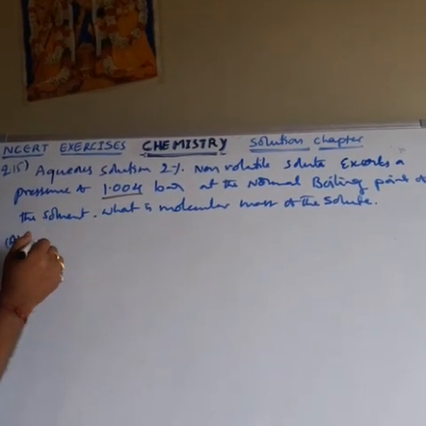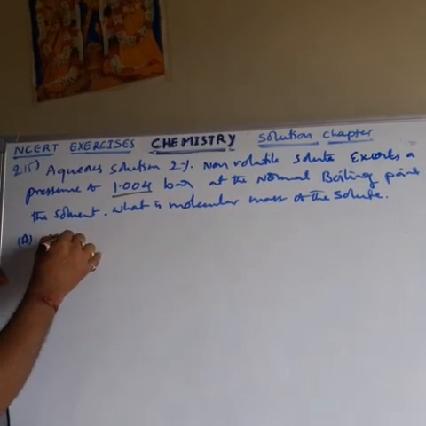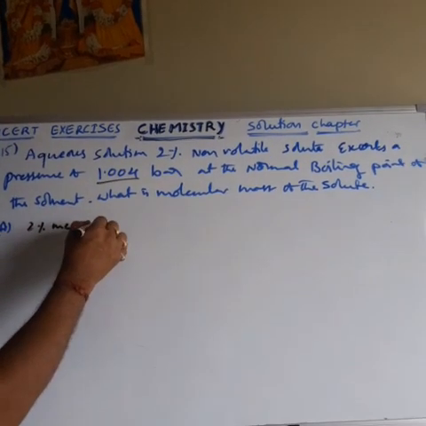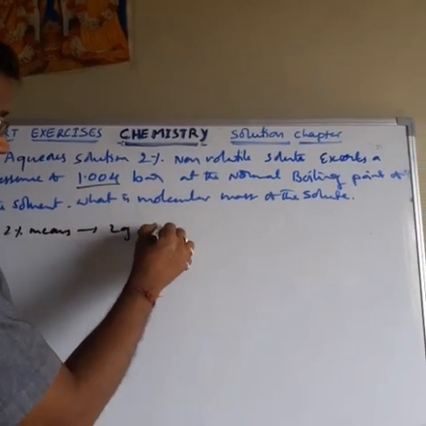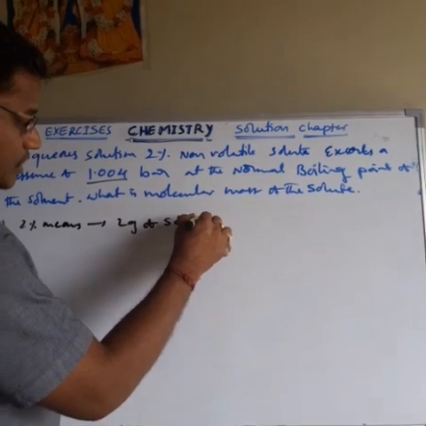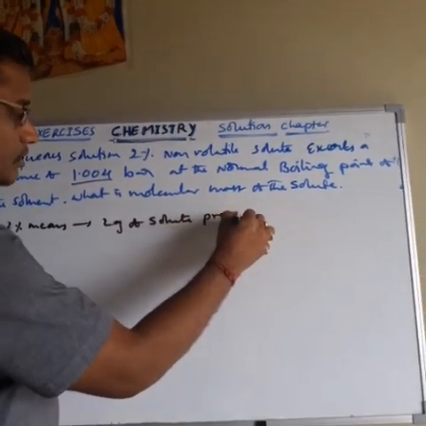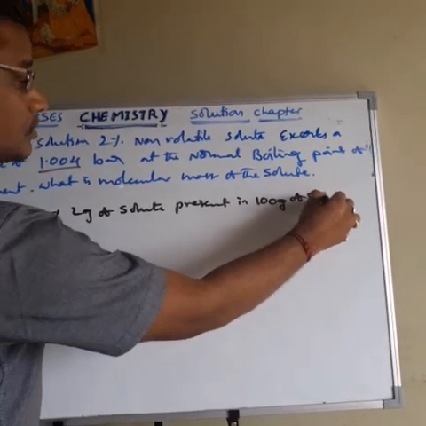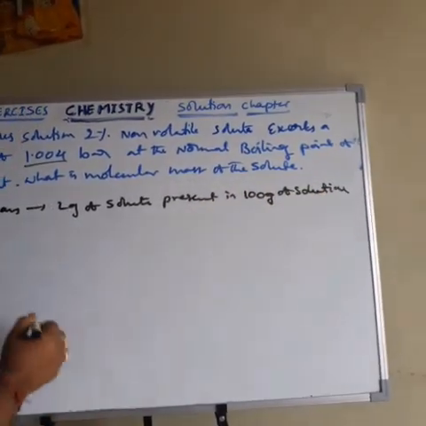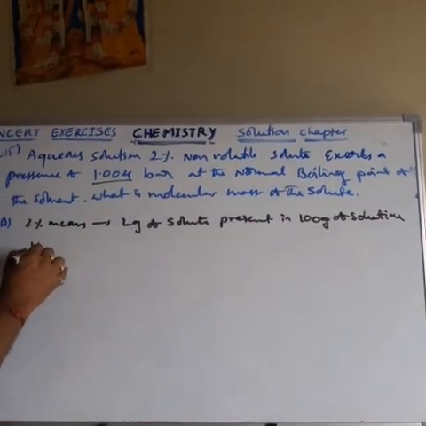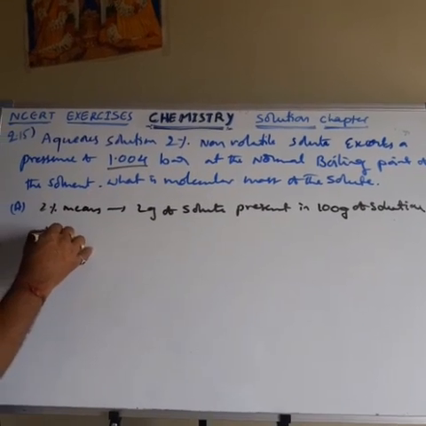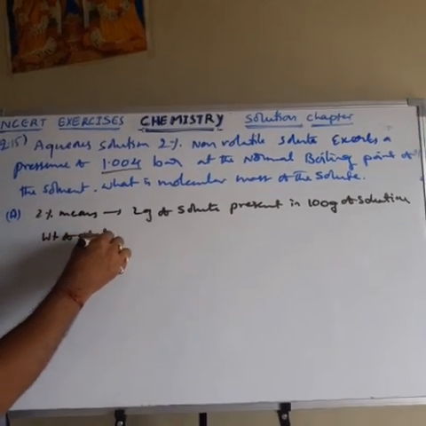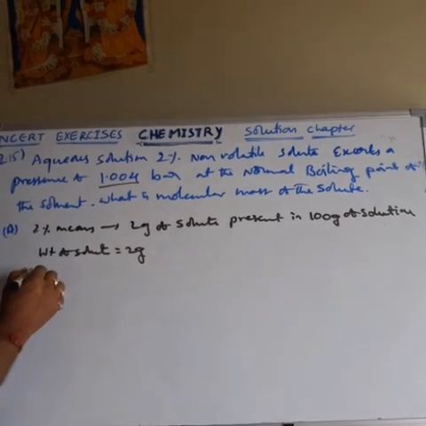How to find out the weight of solute? 2% means 2 gram of non-volatile solute present in 100 grams of solution. So that means the weight of the solute is 2 gram.